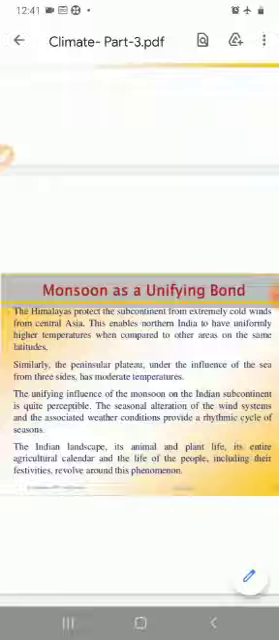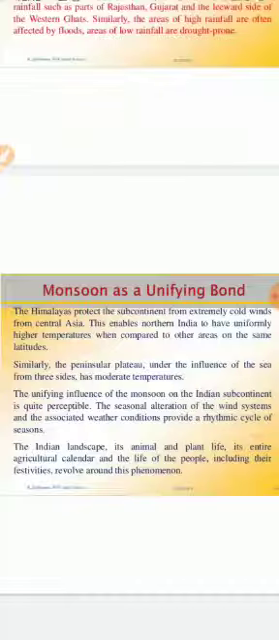Its animal and plant life, its entire agricultural calendar, and the life of the people, including their festivals, revolve around this phenomenon. Very, very important: our total culture, and if we talk of the plant kingdom and animal kingdom in India, all depend upon the cycling of the monsoon. This is all about this chapter, student. I hope we have understood this chapter in a better way.